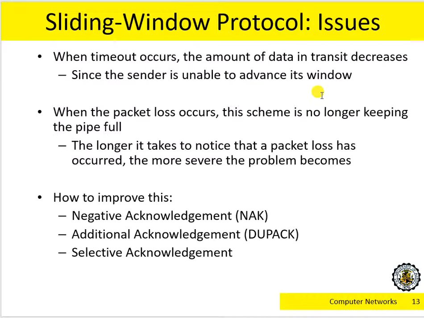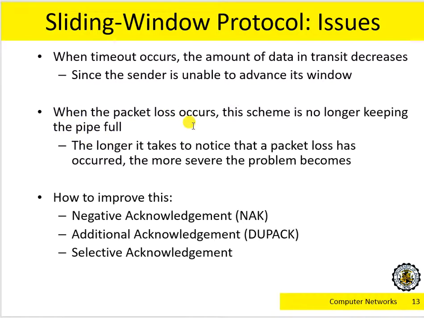Because the overall amount of data in transmission decreases, you no longer occupy the pipe. The pipe is the bandwidth times the RTT, bandwidth times delay. In other words, the longer it takes you to notice the packet loss, the more severe and ineffective the usage of this pipe becomes.